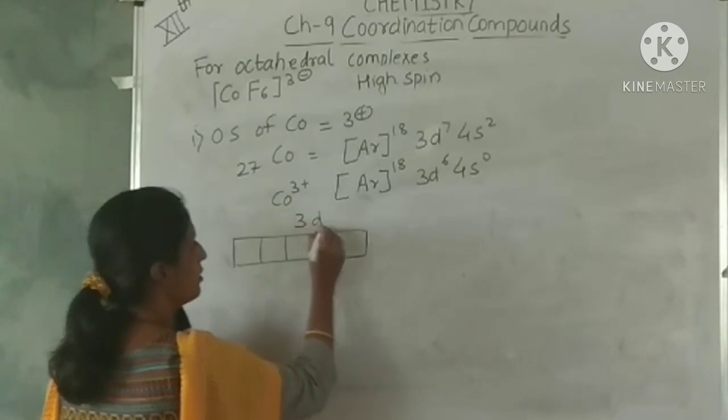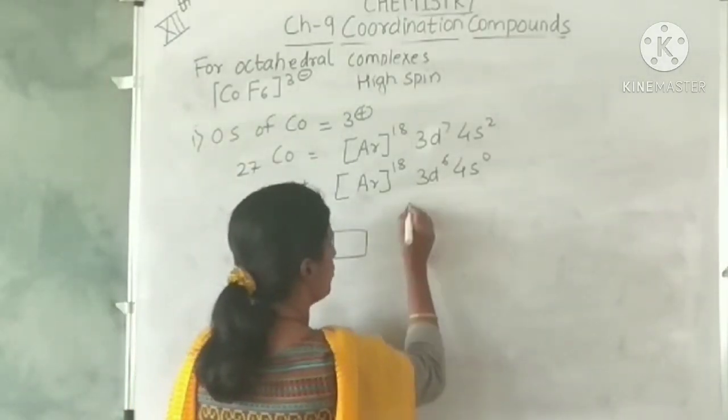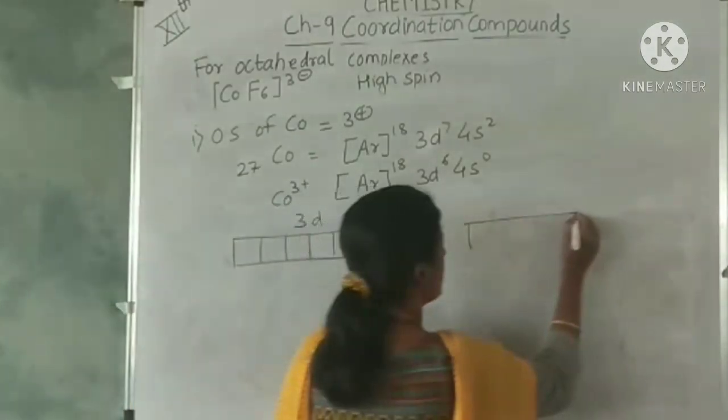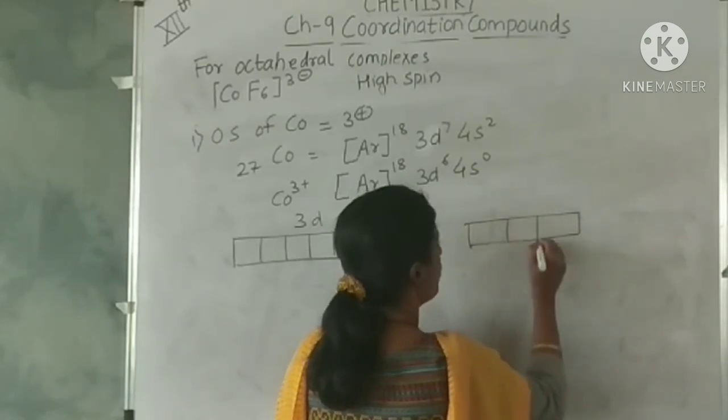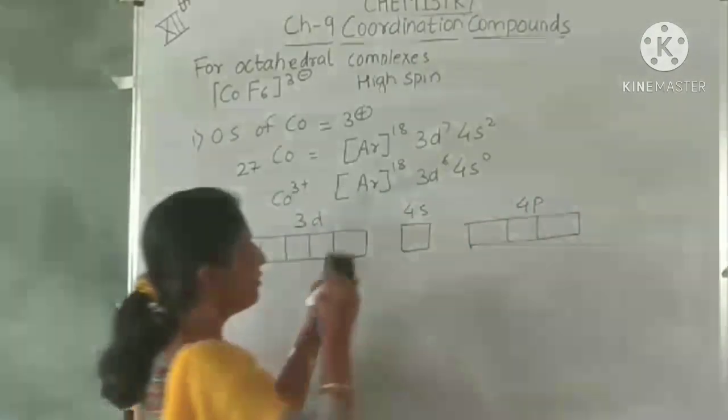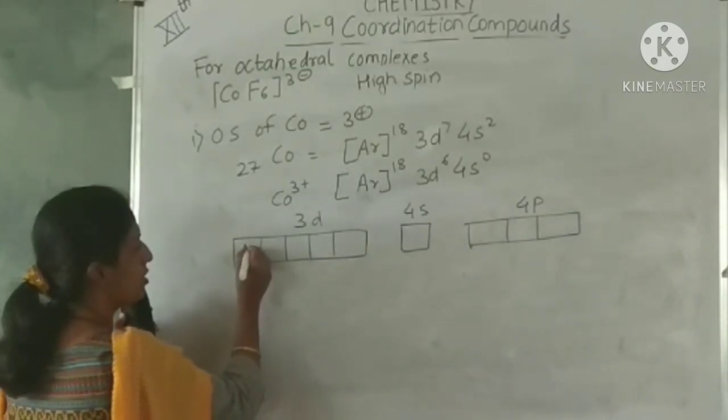This is 3d, 4s, and this is 4p. Again we have seen this, up to here it is all same.